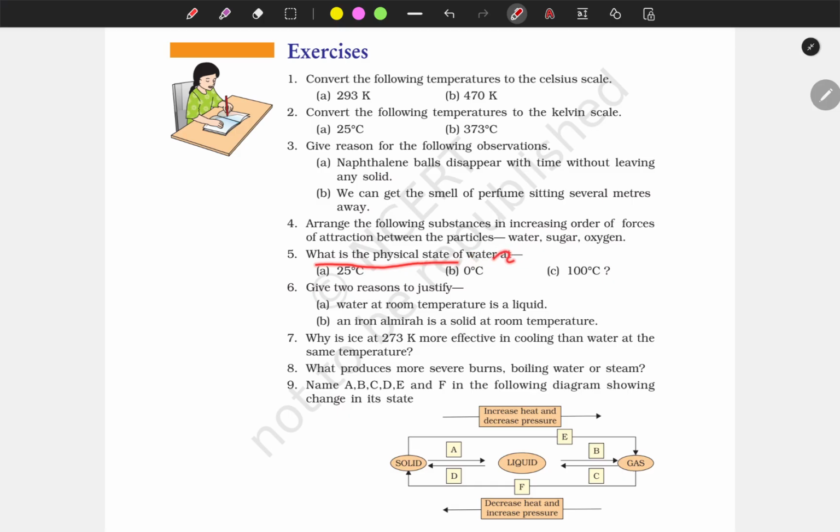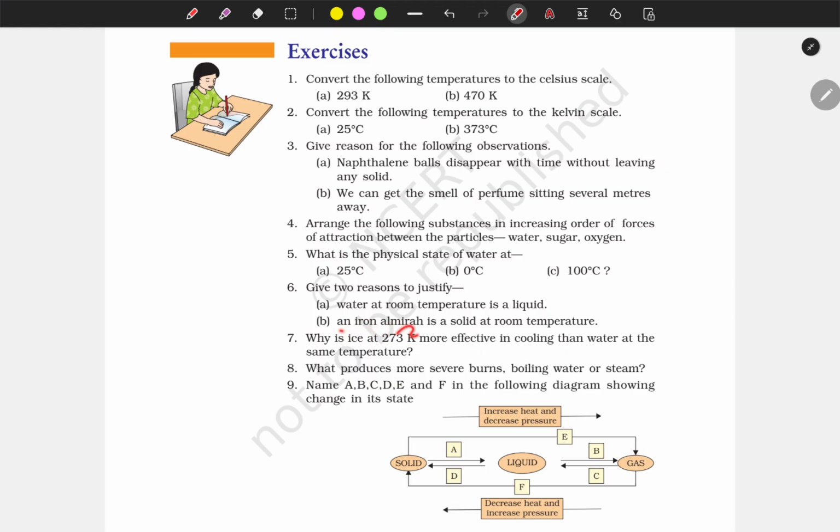What is the physical state of water at these temperatures? It is a liquid, it is a solid, and it is a gas. Give two reasons to justify. Water at room temperature is liquid because room temperature is around 37 degrees Celsius, and I can't remember the second reason.